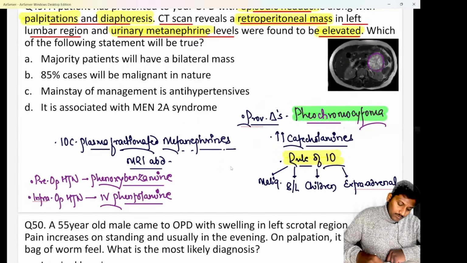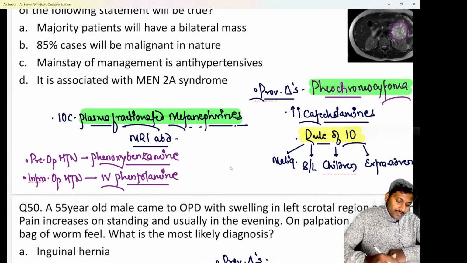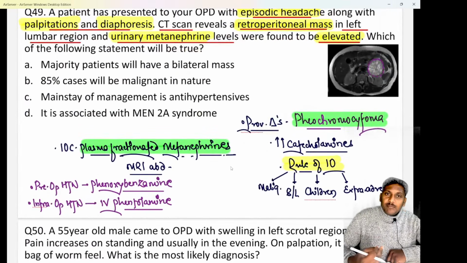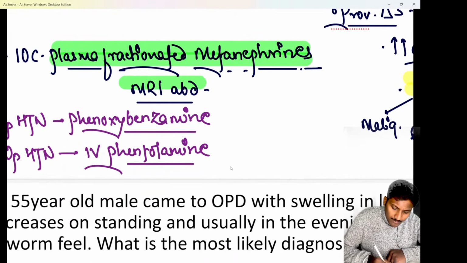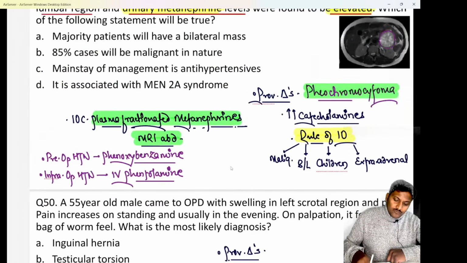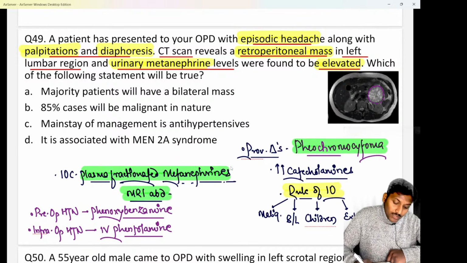In cases of pheochromocytoma, the investigation of choice is plasma fractionated metanephrine. The screening test can be urinary metanephrine levels, but the investigation of choice is plasma fractionated metanephrine levels. Whereas the investigation of choice to localize the tumor is MRI abdomen. That has to be kept in mind. The treatment of pheochromocytoma is usually surgery.